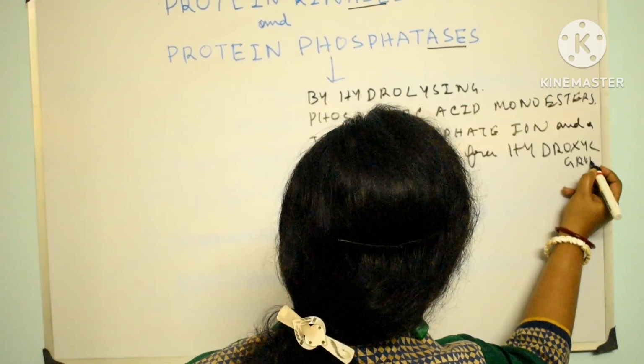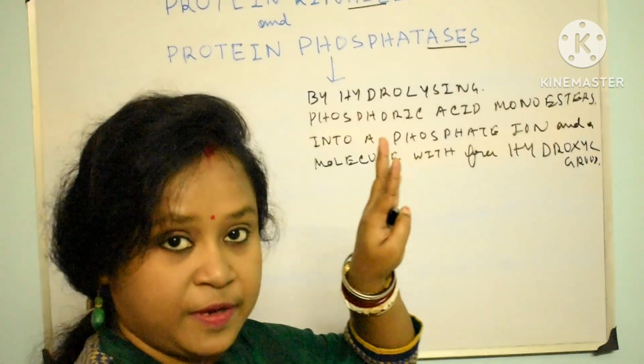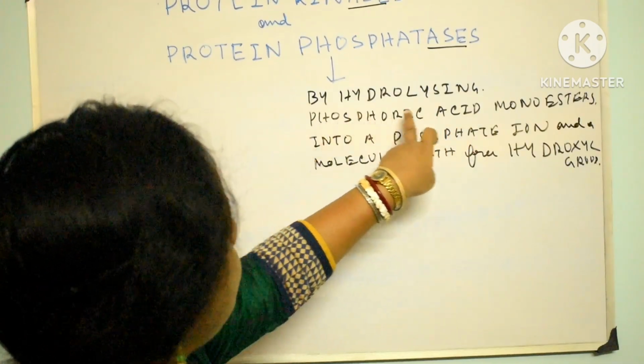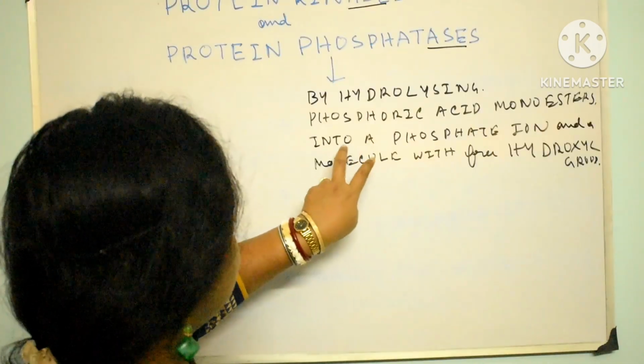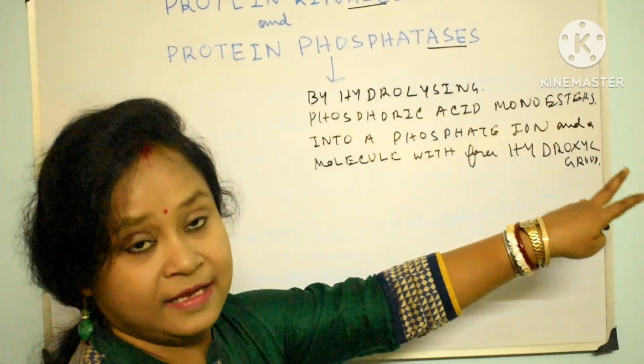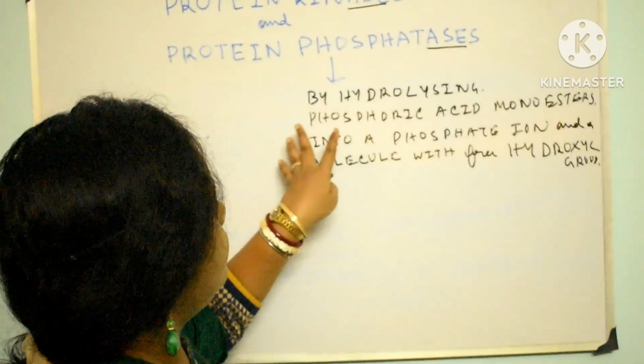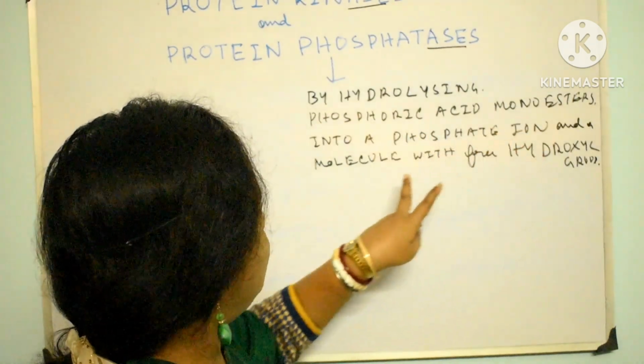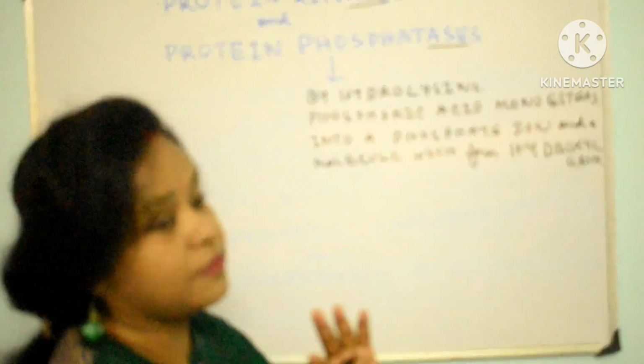So this is the working principle of phosphatase. It removes the phosphate group, but how? By hydrolyzing phosphoric acid monoester into a phosphate ion and a molecule with a free hydroxyl group.